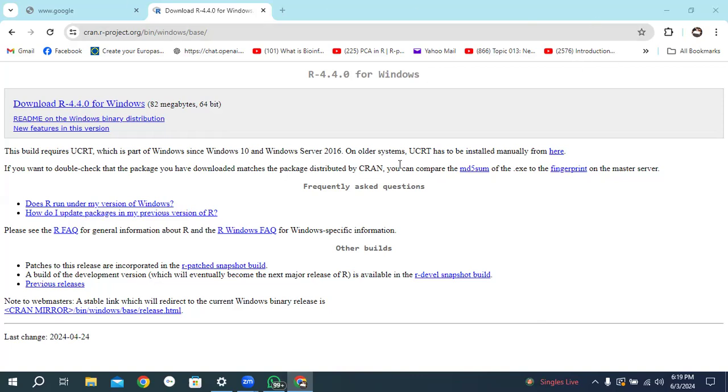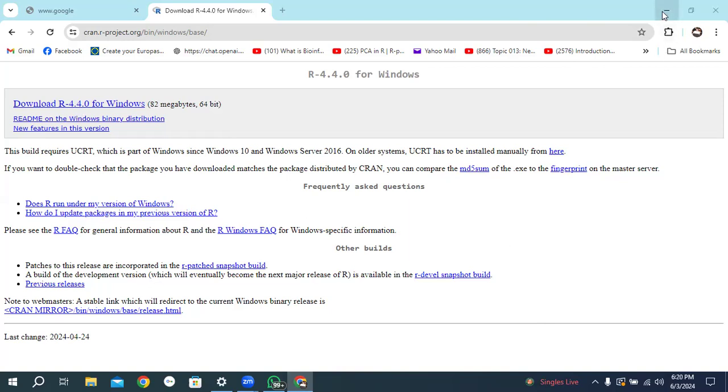If you have already done this, you need to check, Dr. Assam, please check whether it is R 4.4.0 or another version. Please confirm it is 4.4.0. If it is not 4.4.0, you need to install it again.